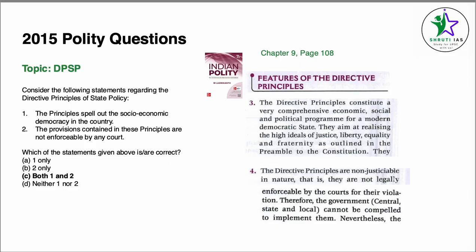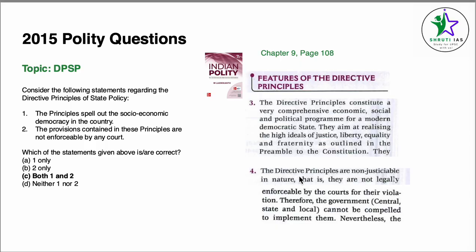For this, we go to chapter 9, DPSPs, page number 108. Under features of DPSP, point number 3, the DPSP constitute a very comprehensive economic, social and political program for modern democratic state. They aim at realizing high ideals of justice, liberty, equality and fraternity as outlined in the Constitution. Now this is basically statement 1, so 1 becomes correct.